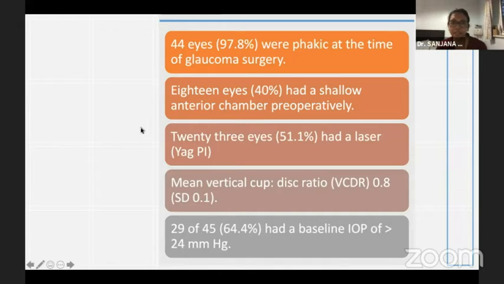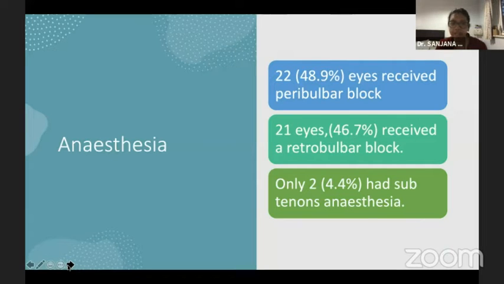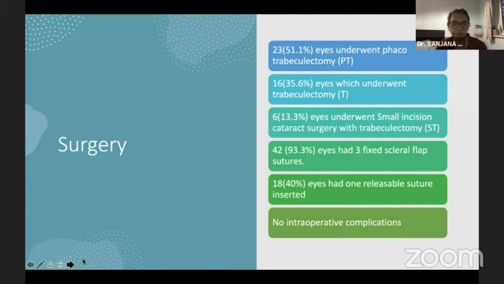Around 97% were phakic at the time of glaucoma surgeries. 18 eyes had a shallow anterior chamber preoperatively, and 23 eyes had laser peripheral iridotomy. Coming to the anesthesia, 22 eyes received a peribulbar block, 21 eyes received a retrobulbar block, and only 2 had subtenon anesthesia. Out of the 45 eyes, 23 underwent phacotrabeculectomy, 16 underwent plain trabeculectomy with mitomycin C, and 6 underwent small incision cataract surgery with trabeculectomy.